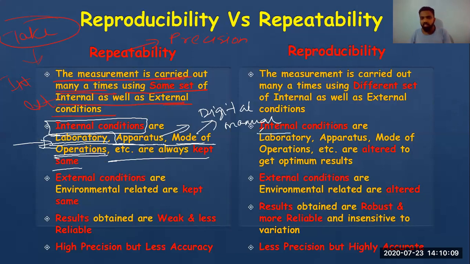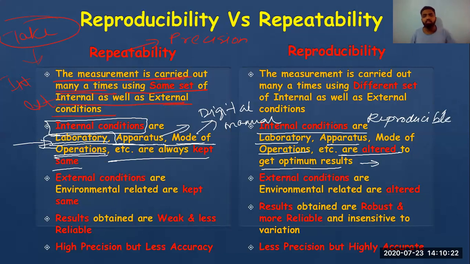Now, if you change the condition, like the lab, apparatus, mode of operation, if you alter them to get the optimum result, then the reading is called a reproducible reading. So if you're changing your lab from Panvel Kalsekar College to IIT, do we call it repeatability or reproducibility? Just let me know. If you're changing the lab from AIKTC to IIT, will it be called a reproducible reading or repeatable reading?